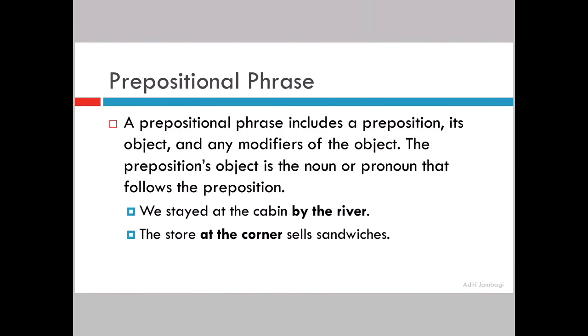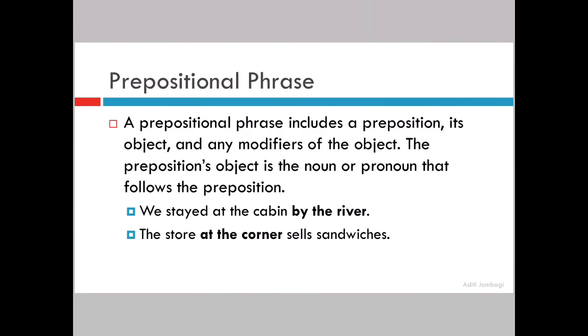A prepositional object is nothing but a noun or pronoun that directly follows the preposition. So once you understand this, prepositional phrase is at your fingertips. A prepositional phrase includes a preposition, its object, and any modifiers of the object. The preposition's object is nothing but the noun or pronoun that follows the preposition.